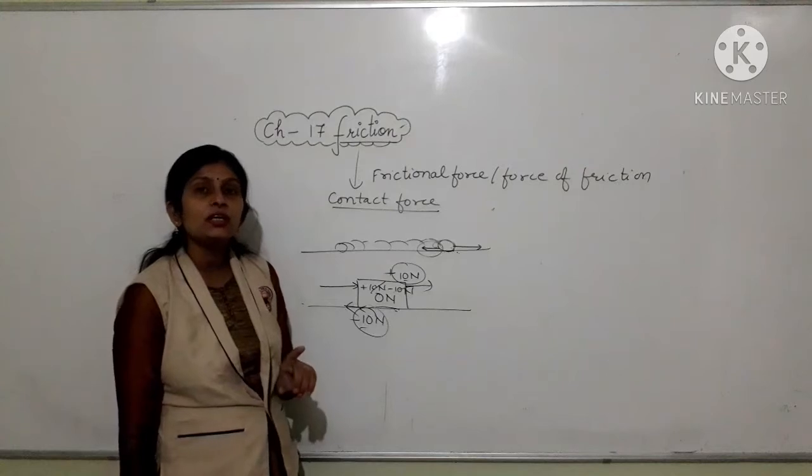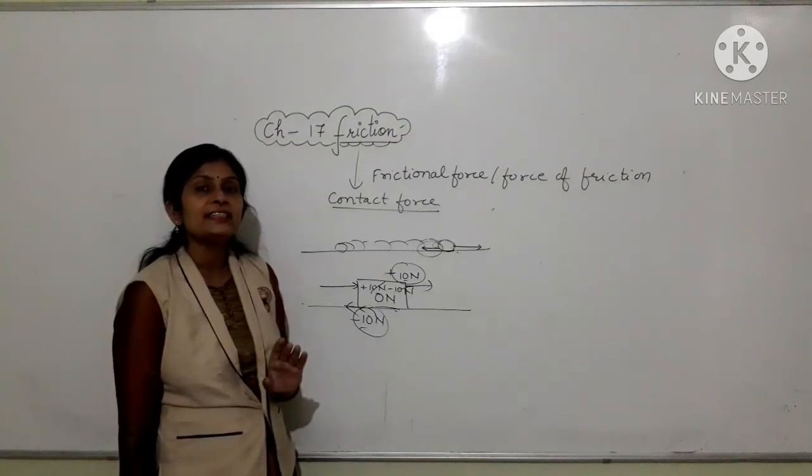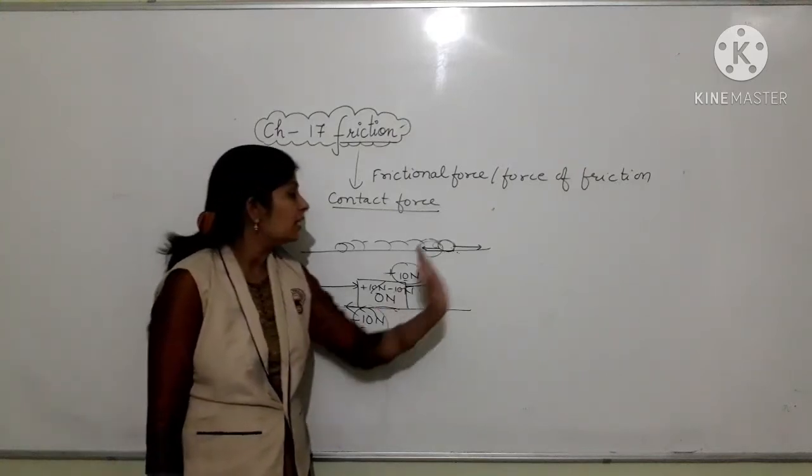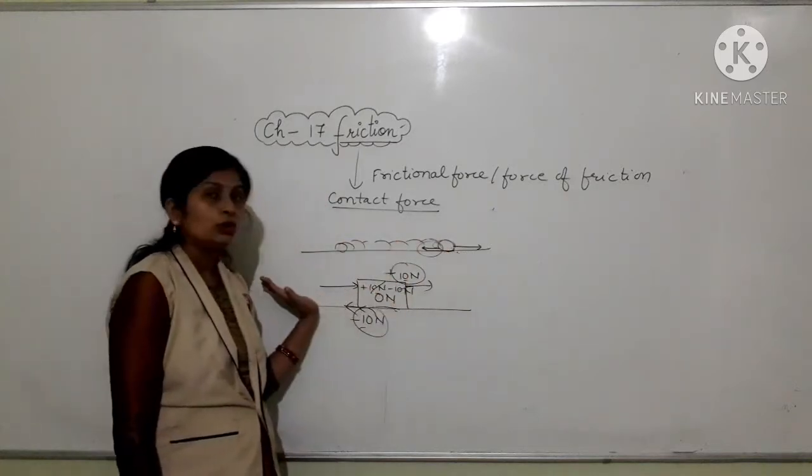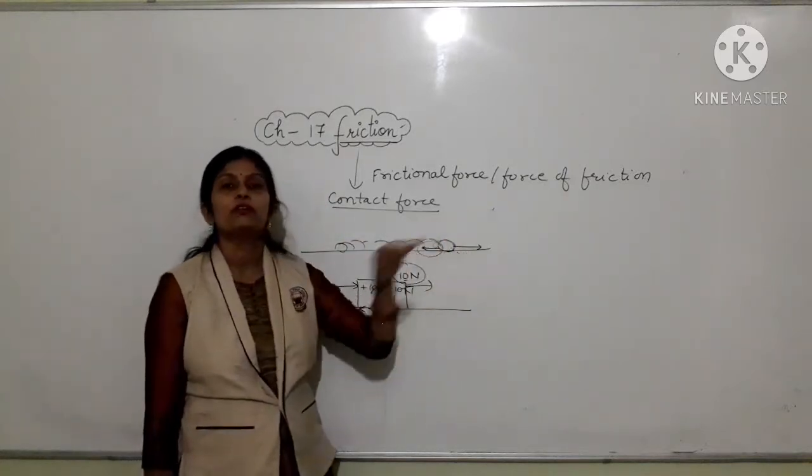This friction always acts in the opposite direction to the direction of the motion of the object.